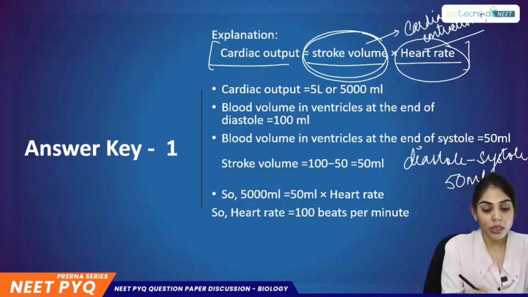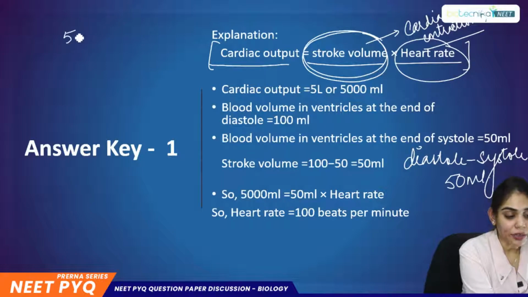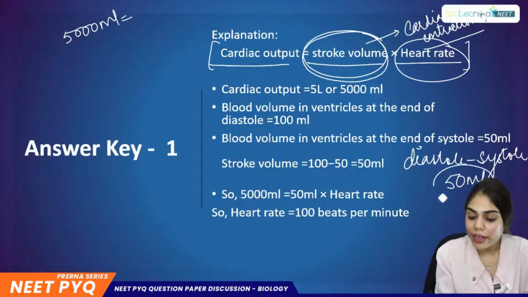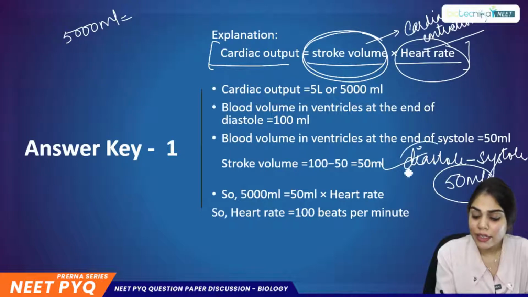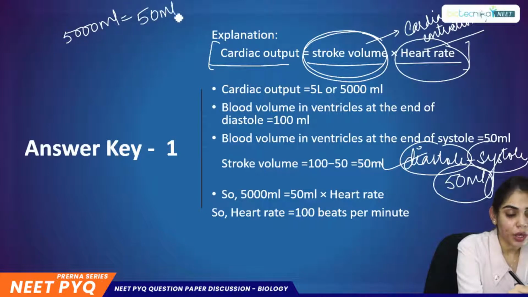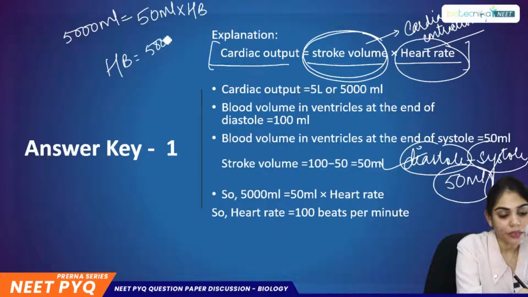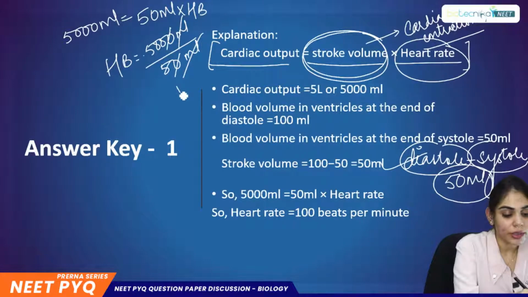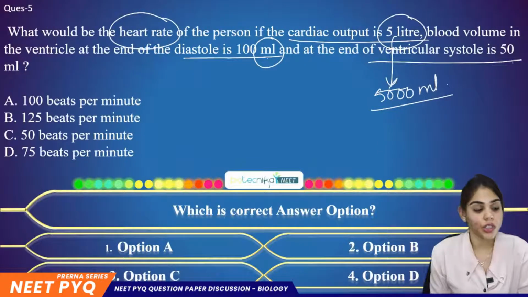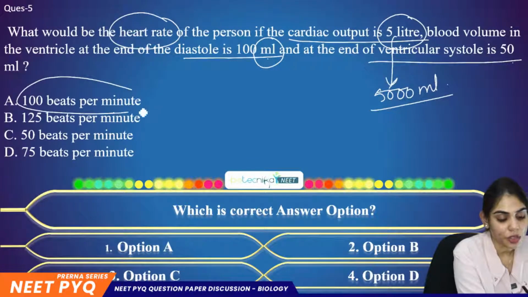So let's solve this question. Cardiac output, which is 5000 ml, is equal to stroke volume. And what is the final stroke volume? 50 ml, because we are subtracting the systole value from the diastole value. That would be 50 ml into the heartbeat we have to find out. Cross multiplication, what will we get? 5000 by 50, ml cancels, that is 100 beats per minute. So the right answer for this question is option A, that is 100 beats per minute.